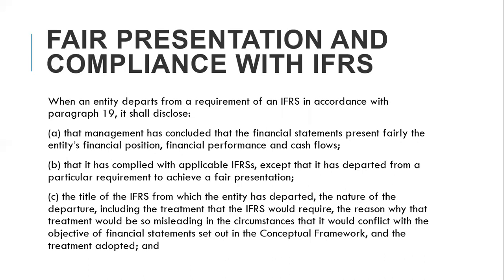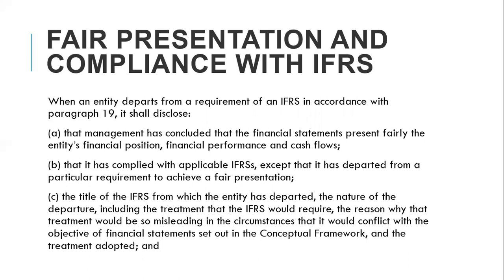Okay, so when an entity departs from a requirement of an IFRS in accordance with paragraph 19, it shall disclose: A, that management has concluded that the financial statements present fairly the entity's financial position, financial performance, and cash flows; B, that it has complied with applicable IFRS except that it has departed from a particular requirement to achieve a fair presentation; C, the title of the IFRS from which the entity has departed, the nature of the departure, including the treatment that the IFRS would require, the reason why that treatment would be so misleading in the circumstances that it would conflict with the objective of financial statements set out in the conceptual framework, and the treatment adopted.